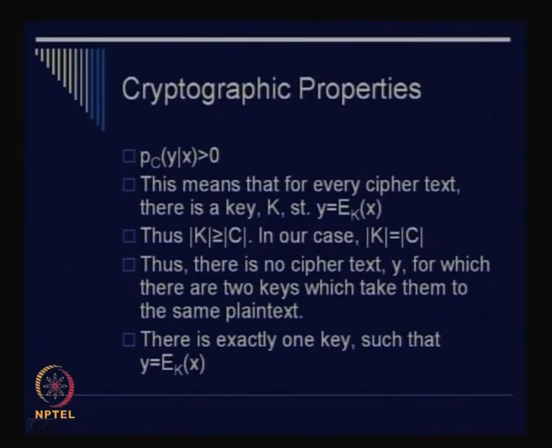We cannot have a scenario where e_k1(x) is equal to e_k2(x) with k1 not equal to k2, because if that were the case, the size of the ciphertext set would have been less than the size of the key set. But we have said the size of the ciphertext set is equal to the size of the key set, right?